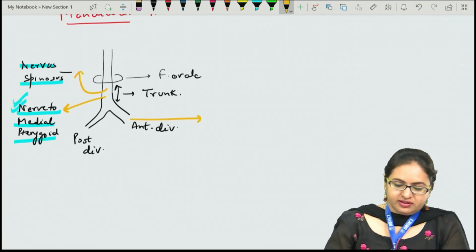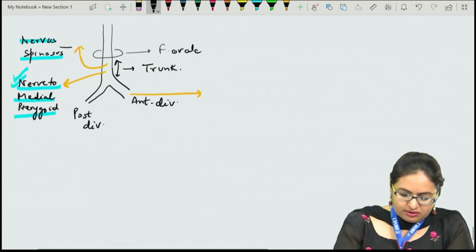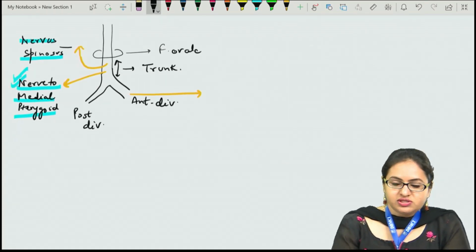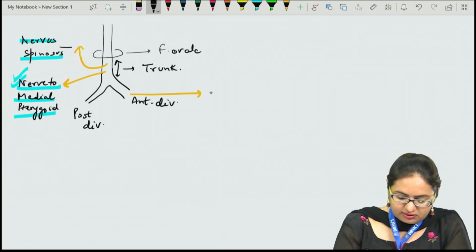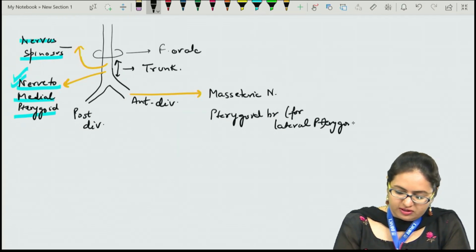Now the anterior division will further give branches which will be supplying the rest of the muscles of mastication, and so there will be the masseteric nerve, and the pterygoid branch, which is for the lateral pterygoid.